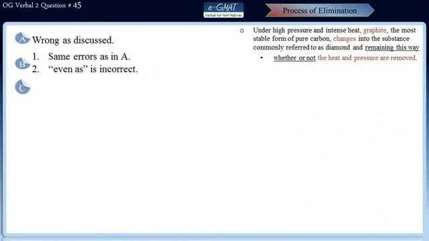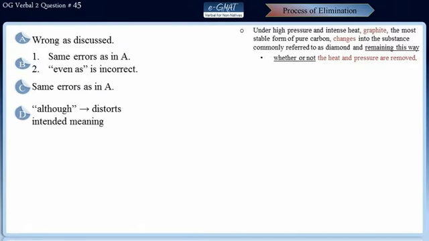Choice C again repeats the very same errors as in choice A and hence is incorrect. In choice D, the usage of although is not correct because it distorts the intended meaning of the sentence. Now, although is used to present a contrast. Two clauses joined by although are generally facts. But this is not the case here. Removal of heat and pressure is just a hypothetical situation here to convey that once turned into diamond, it cannot become graphite anymore even if it's put back into the old situation.